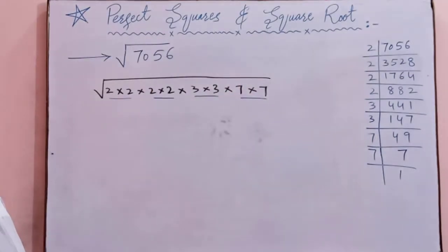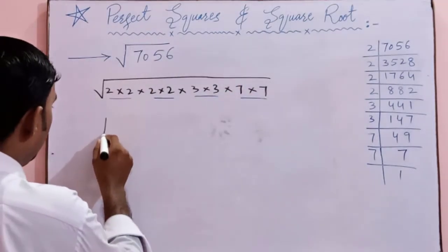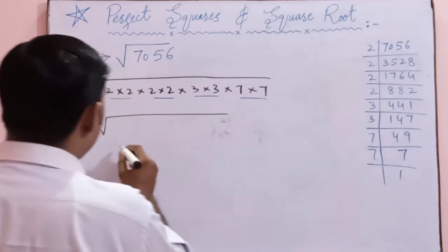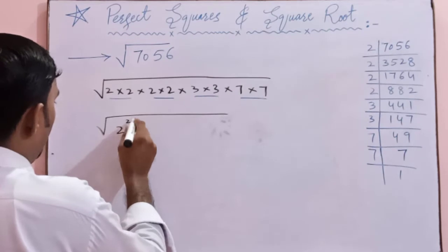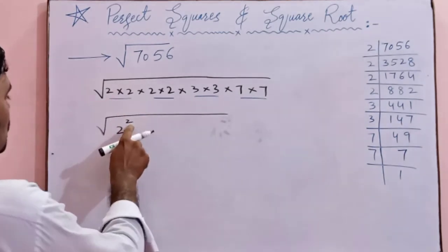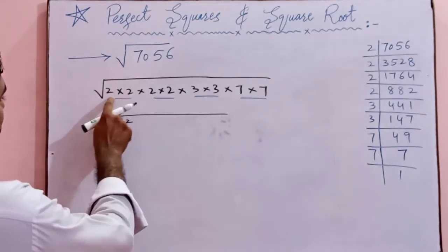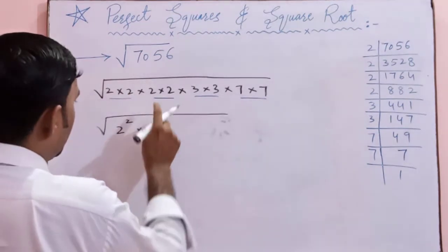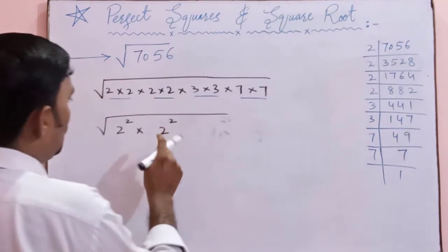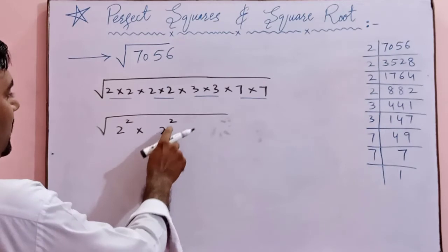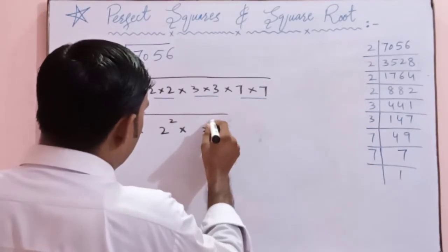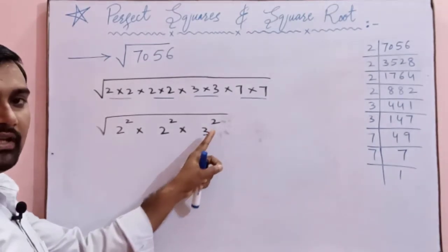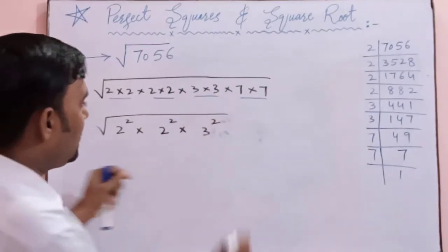These pairs I will write down in the form of a square. Same method whatever we have done in the previous example. So I will write it down as 2 square. It means 2 is multiplied over here 2 times in this pair. Again 2 square, it means 2 is multiplied over here 2 times. Again 3 square, 3 square means 3 is multiplied over here 2 times.